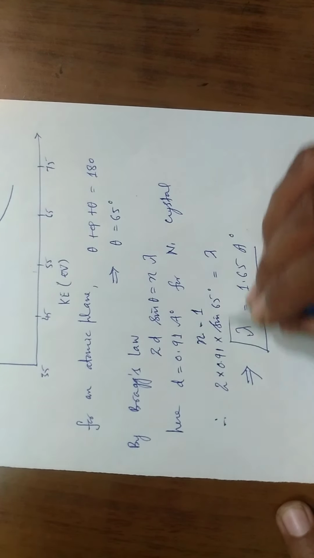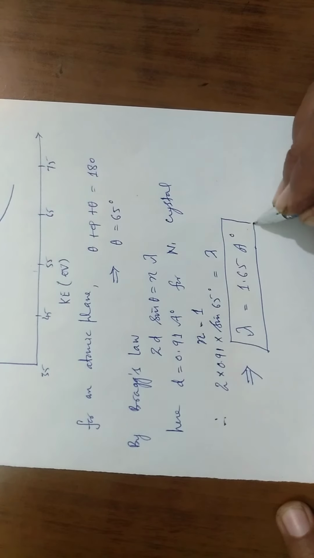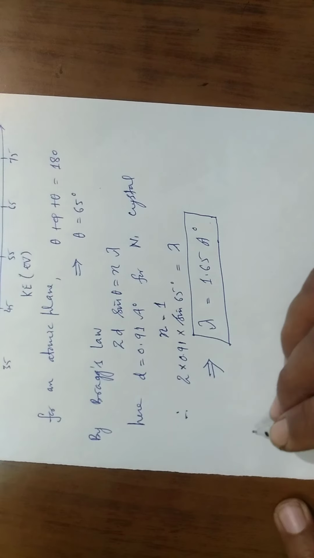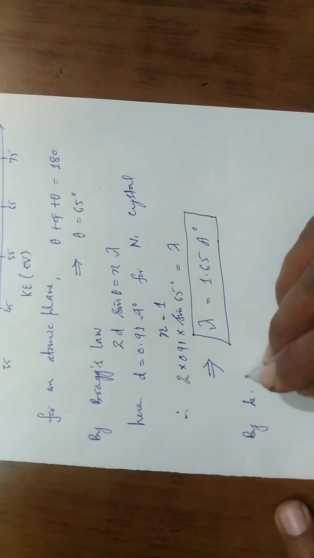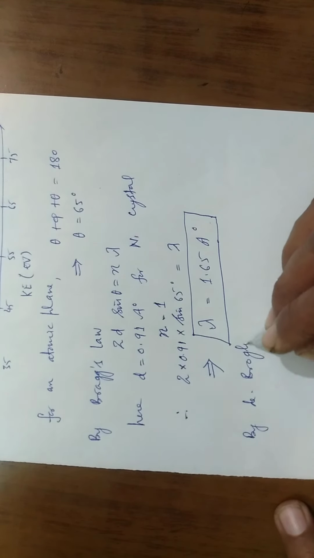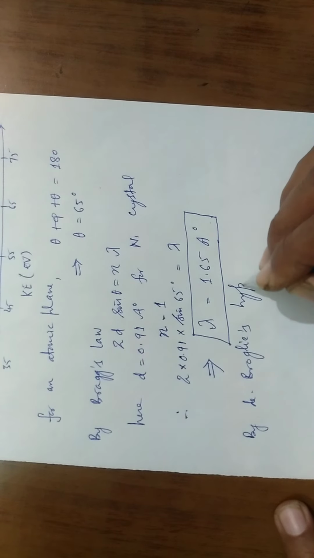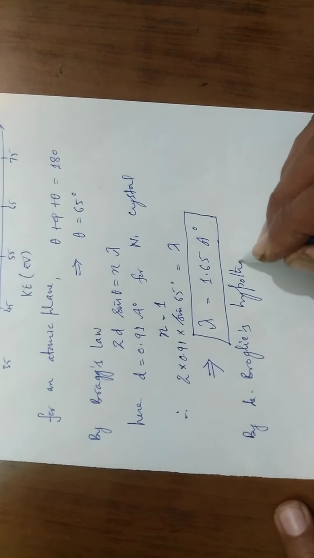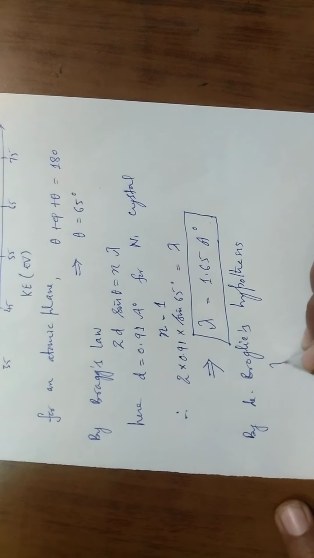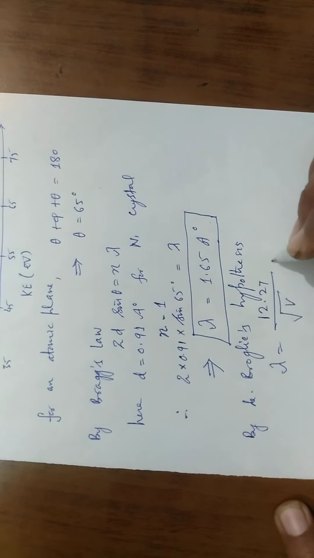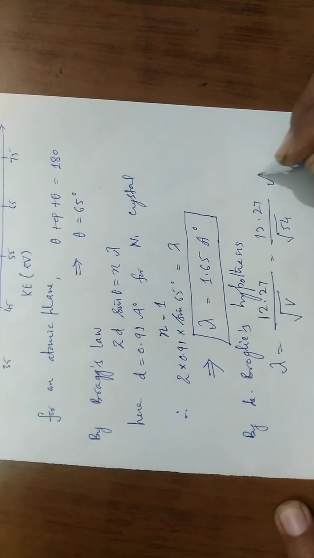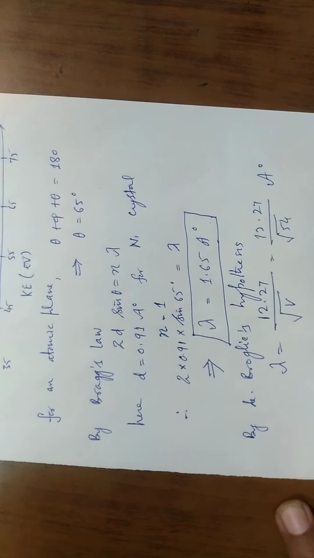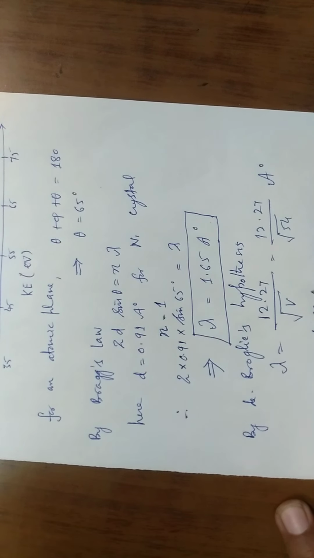Now let us check what is the wavelength lambda associated with the electrons by de Broglie's hypothesis. By de Broglie's hypothesis, lambda is equal to 12.27 upon square root of V, and V here is 54 volts, so we get 1.66 angstrom.